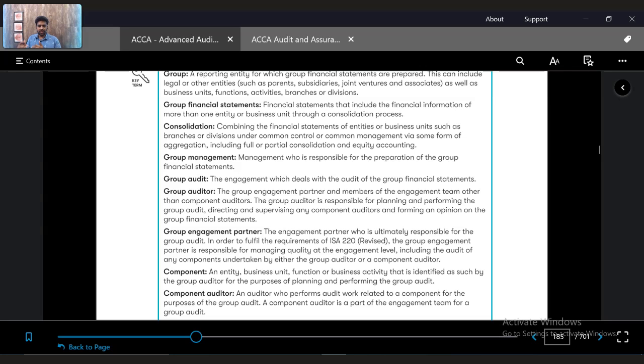And consolidation, as per IFRS 3 Business Combinations, is a process of combining the financial statements of entities or business units such as branches or divisions under common control via some form of aggregation, including full or partial consolidation and equity accounting.